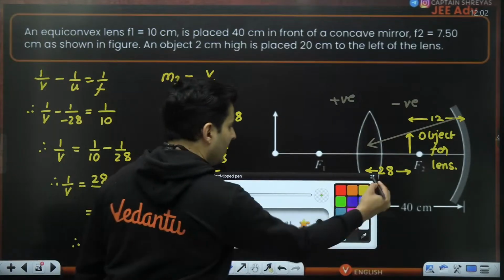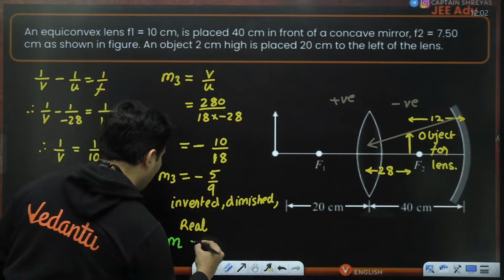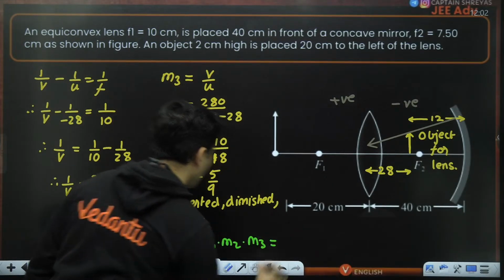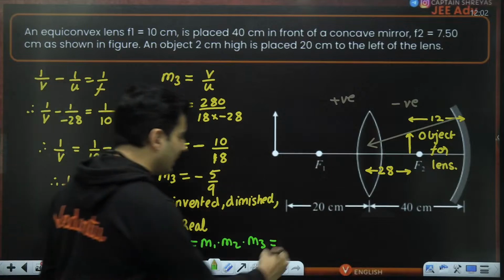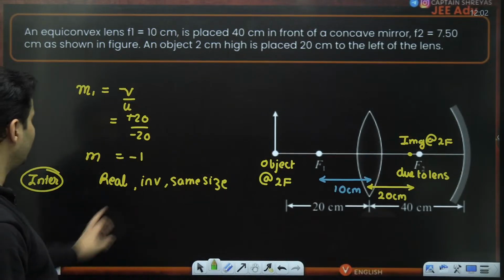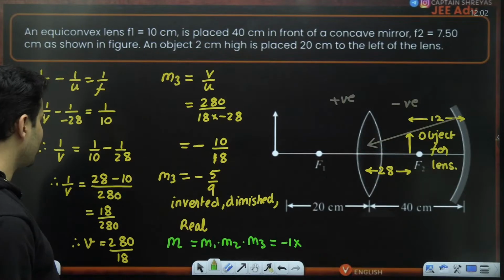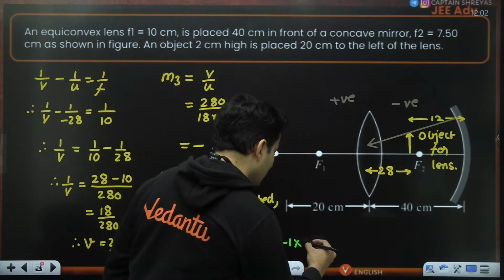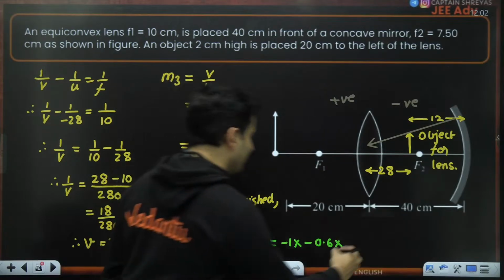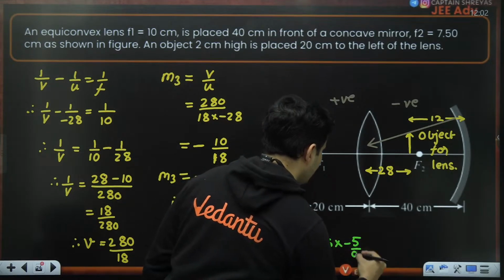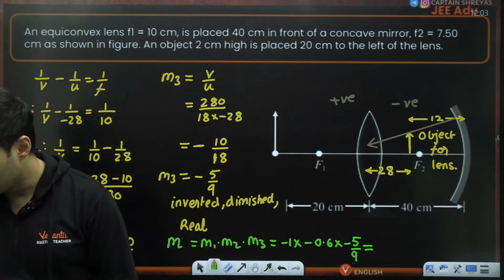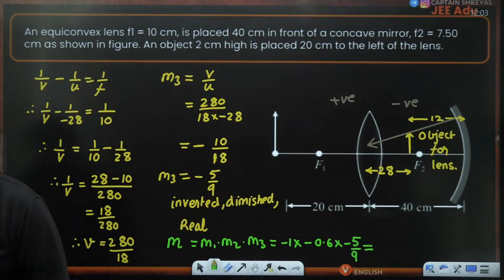So for that, what will we do? The total magnification is M1 into M2 into M3. So what is M1? M1 I think was -1. Okay, what was M2? I think it was 0.6 negative. Yes, it was minus 0.6. So it was minus 0.6, guys. So minus 0.6. And the last one is minus 5 by 9. Just check out this number. How much does this come out to be?